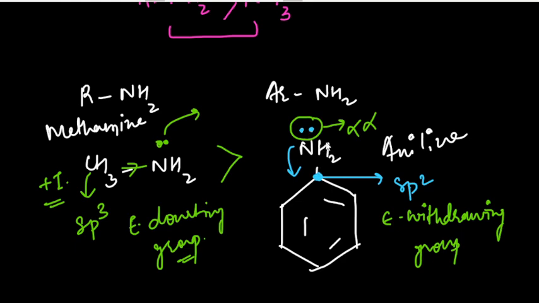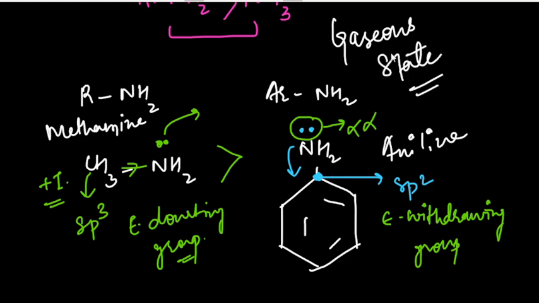So this is one part of the video. Whatever I have told you till now is for the gaseous state. Please keep this in mind, because basic character is very complex. In the aqueous state there are a few more things which add up, like solvation effect, steric hindrance, and many more. But I will make another video for that.